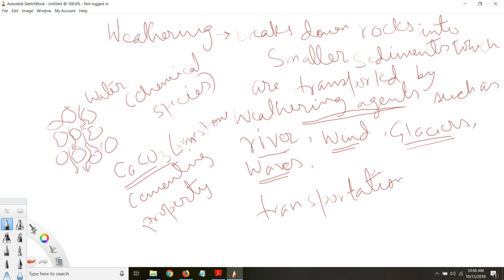So it has a strong cementing property. So when water flows through these pores between small sediments, they start undergoing some kind of chemical reaction, and that will bond these loose sediments into integrated, solid, cohesive rock masses.